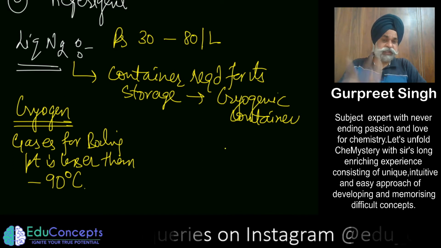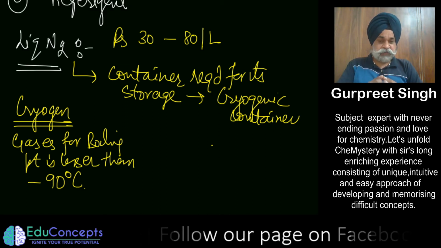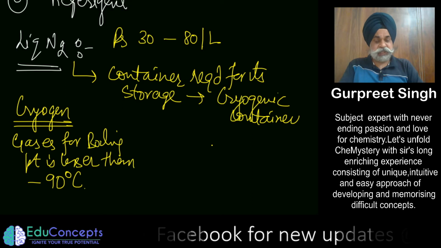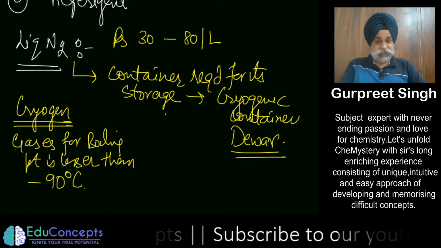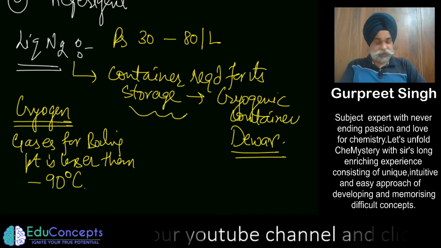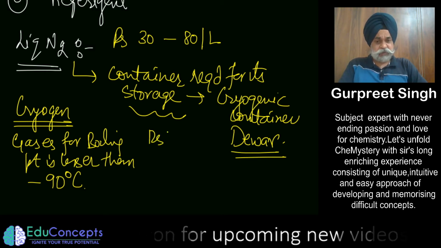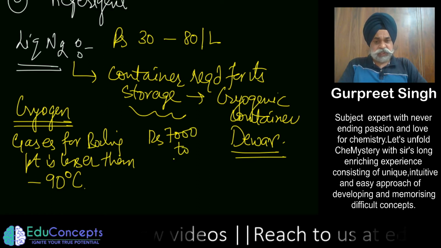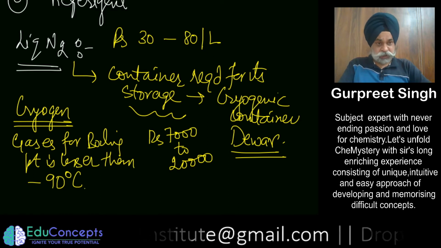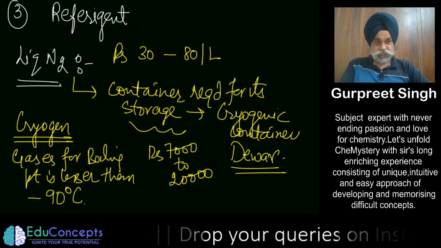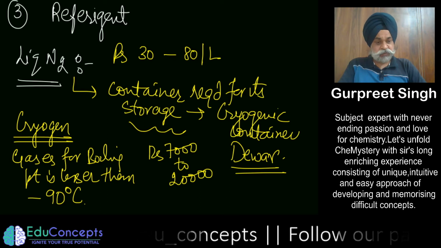Because our room temperature is higher, if the container is sealed, or it does not have that specification, it can burst. So that particular container is called a Dewar container. This container which stores liquid nitrogen is quite expensive. Depending on the size, it can start from around 7,000 and stretch to 20,000, depending on how much liquid nitrogen you want to store. Storage of liquid nitrogen is an issue because it keeps changing into gas.